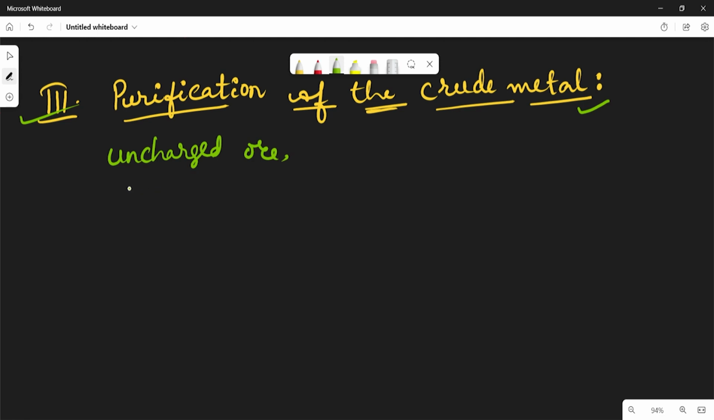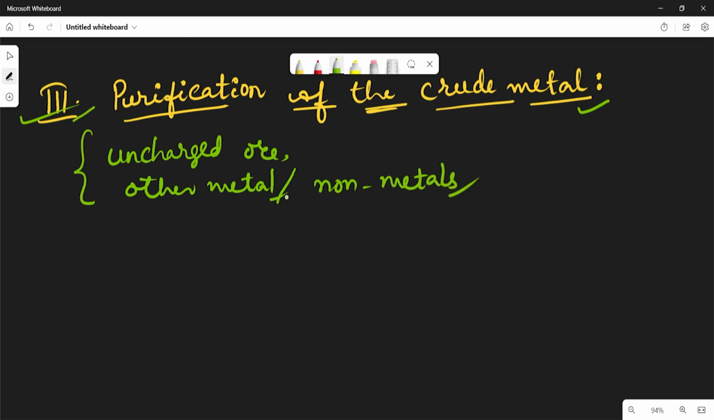And sometimes other metals or non-metals may also be present in that particular crude metal, in that ore. So now in this stage we have to remove that sort of impurities. Take one example: copper, it is called blister copper.